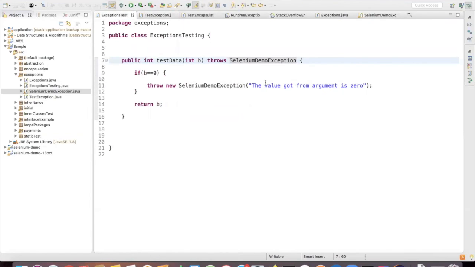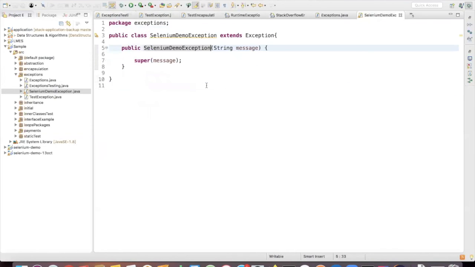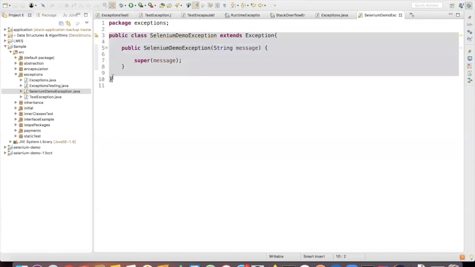Similarly, I can go and create a number of exceptions like this. I can create my example exception, test exception, illegal framework exception, whatever exception I want. That is also one thing which I wanted to share. This code is more than enough to create our own exception.